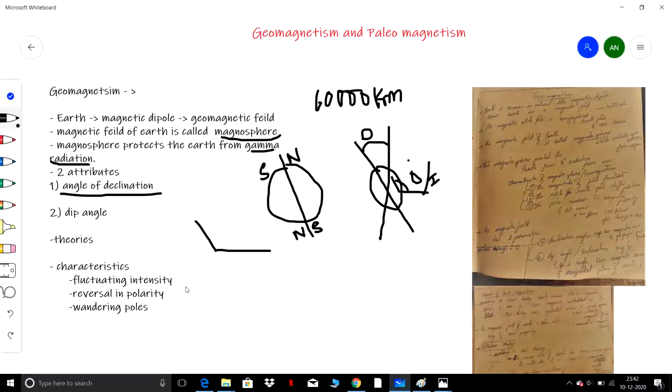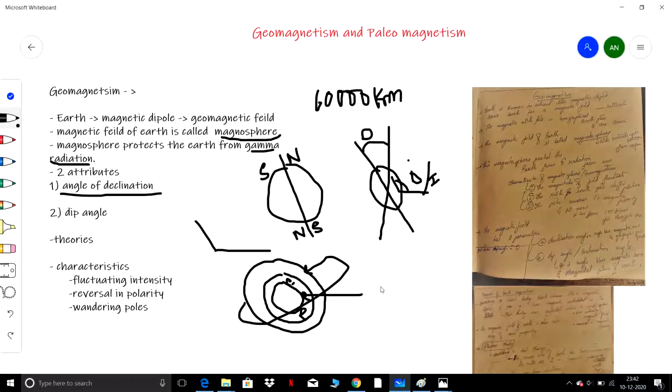The theory is that the Earth has different layers, among which the core is the one. The core of the Earth contains iron. The outer core of the Earth is in a liquid state, which contains electrons. As the Earth rotates about its own axis, these electrons also rotate.